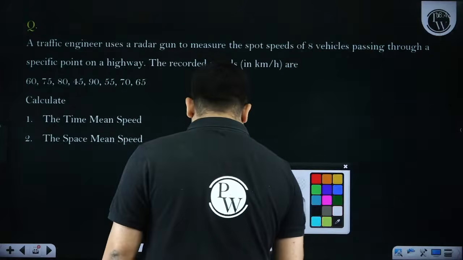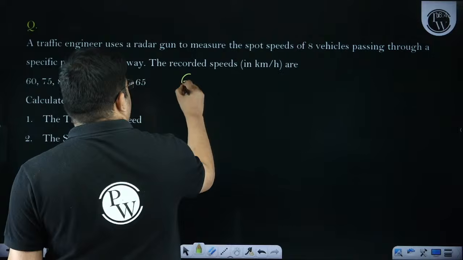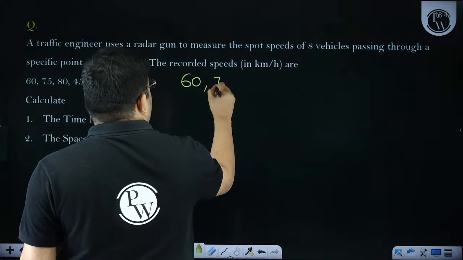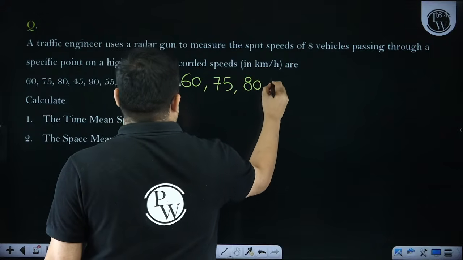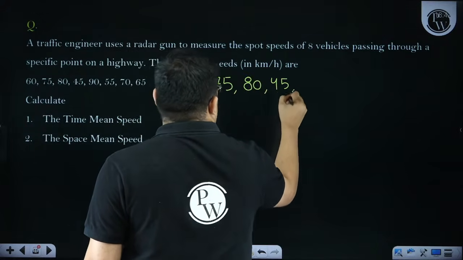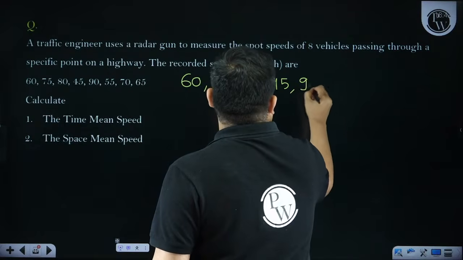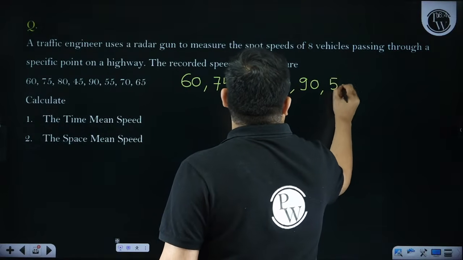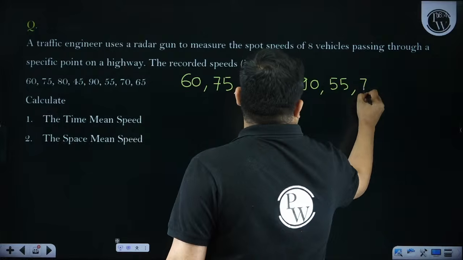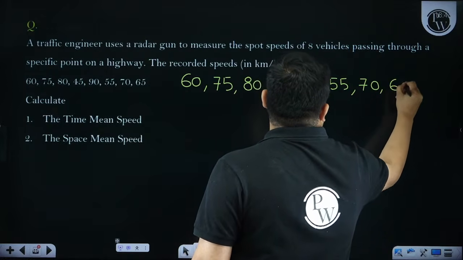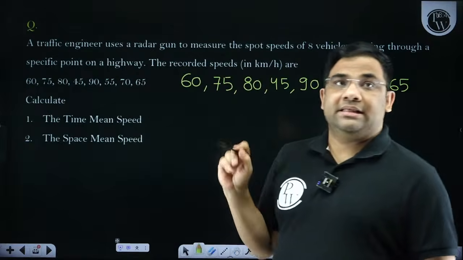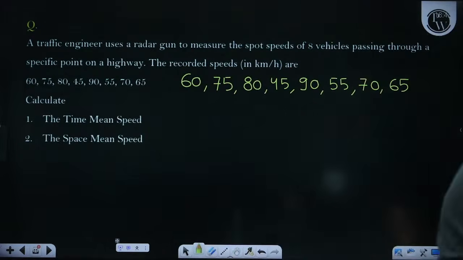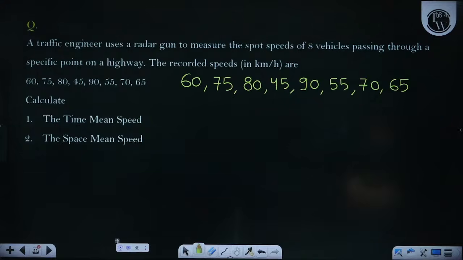What are the speeds given? The speeds are 60, 75, then 80, then 45, then 90, 55, 70, and then 65. So we have 8 vehicles and their spot speeds are given. Now it is asked to find the time mean speed and space mean speed.